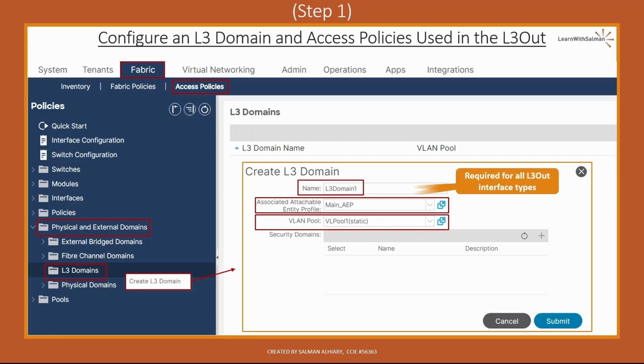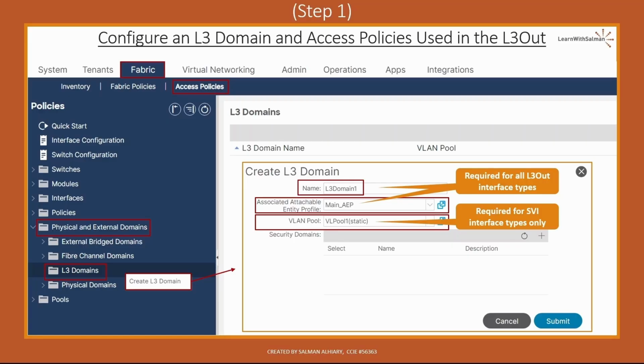Please note that all L3Out interface types require the L3 domain and the AEP. However, only the SVI interfaces require the VLAN pool because SVI uses trunk links. So I mean by that, if you are going to use a routed interface or a routed sub-interface, you don't need to mention a VLAN pool here. But if you are going to use interface type SVI, then you have to specify the VLAN pool here, okay?